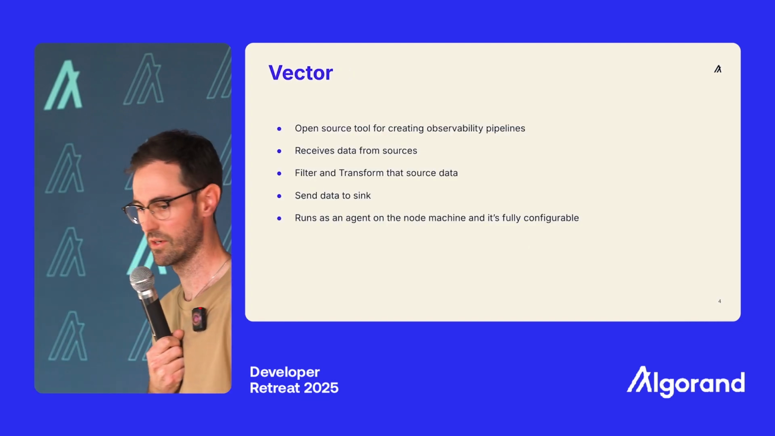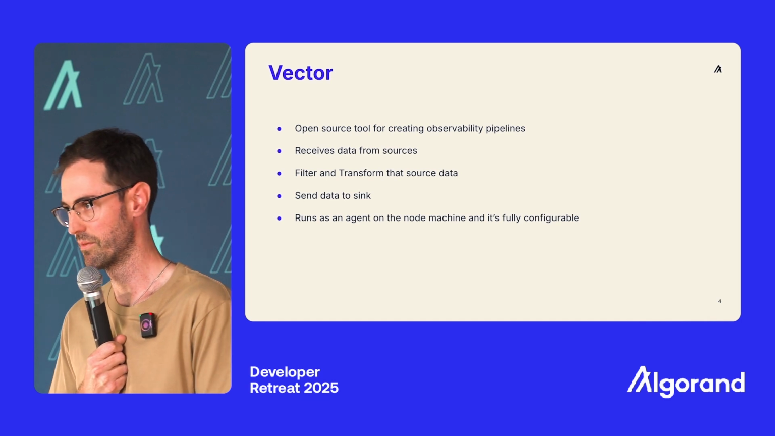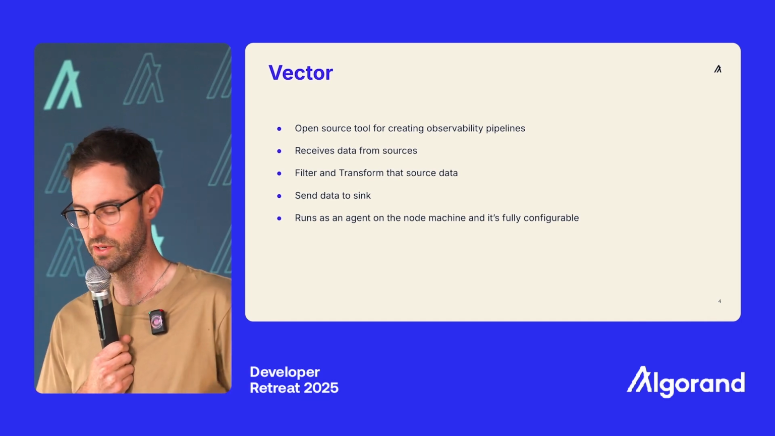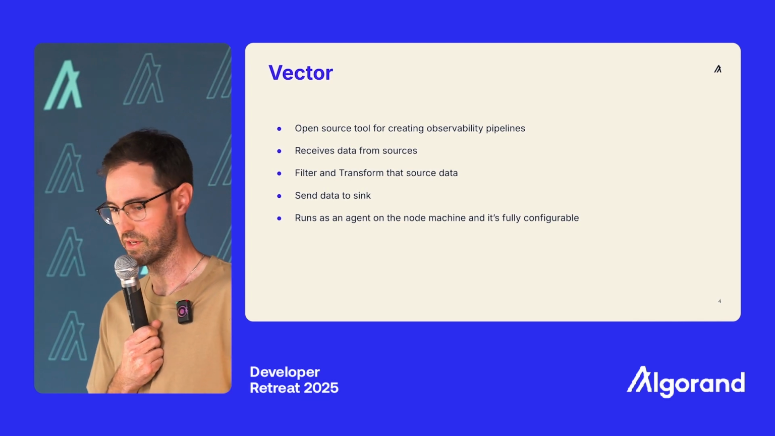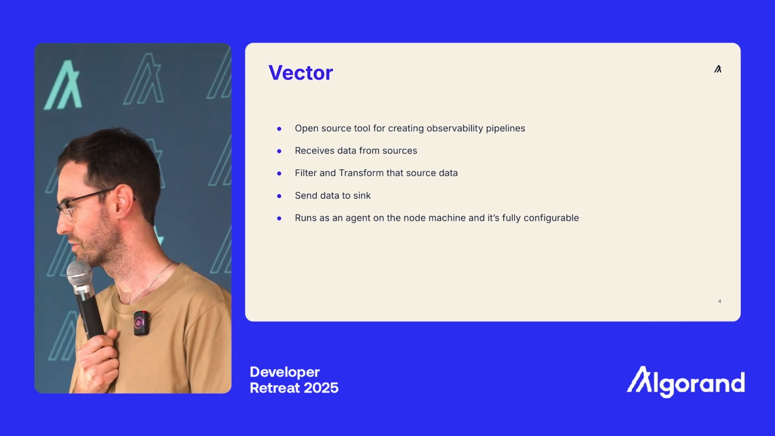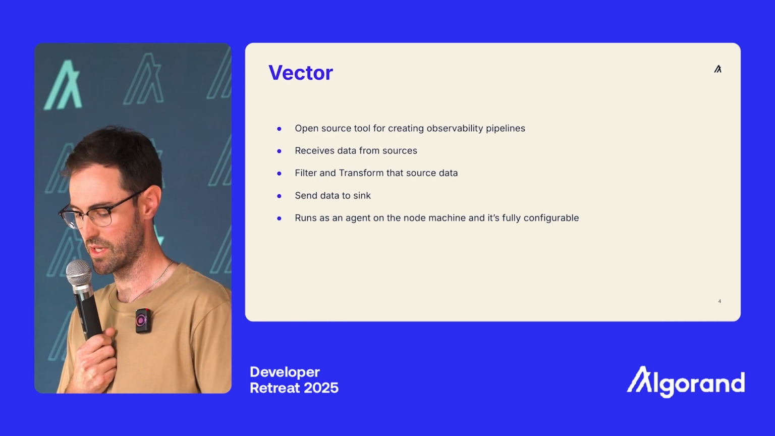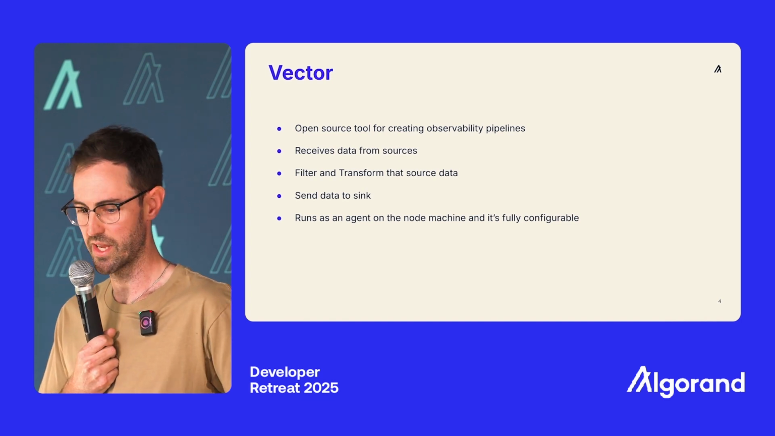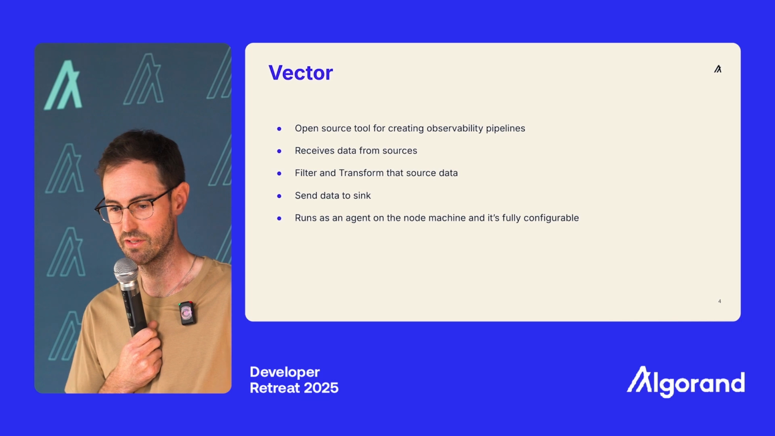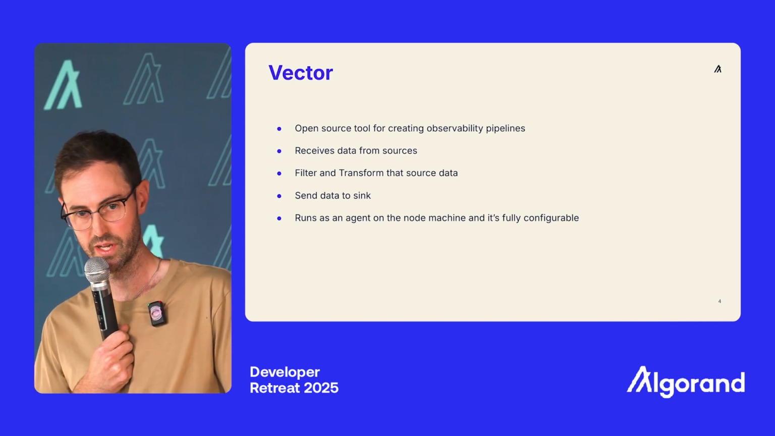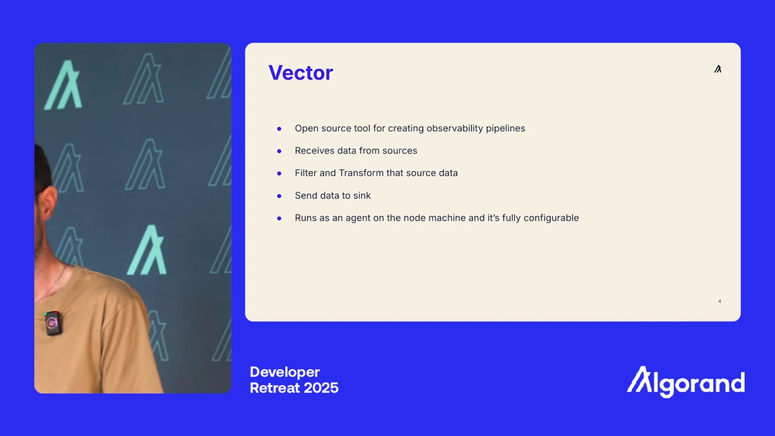Vector is an open source tool for creating observability pipelines. It's pretty similar to most pipelining systems: receive data from sources, filter and transform it, and then send it to a sink. The tool runs as an agent on the node machine, and it's fully configurable. It's written by the Datadog crew, and it's highly performant.